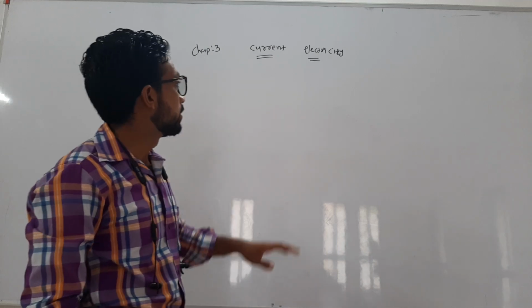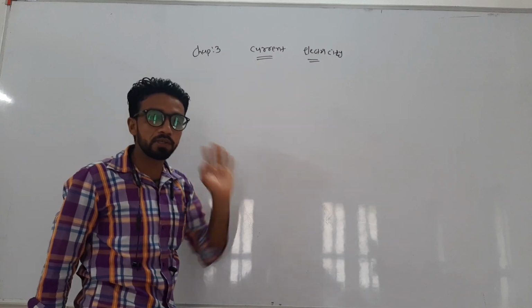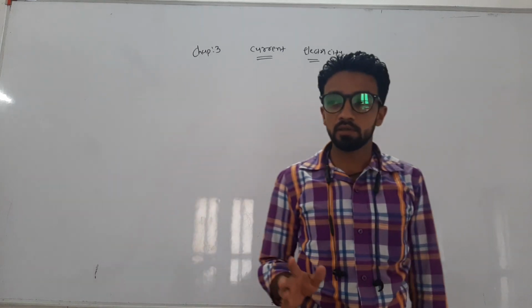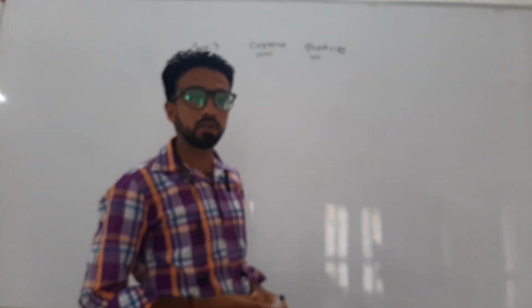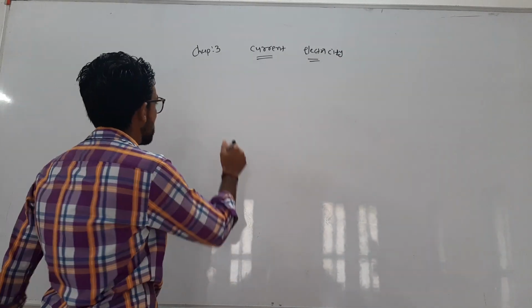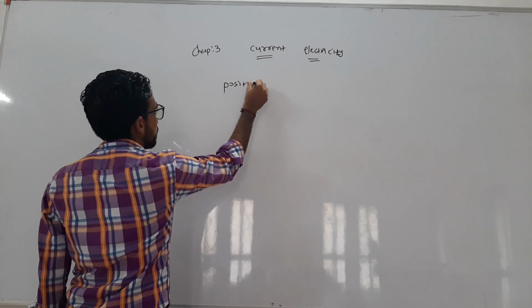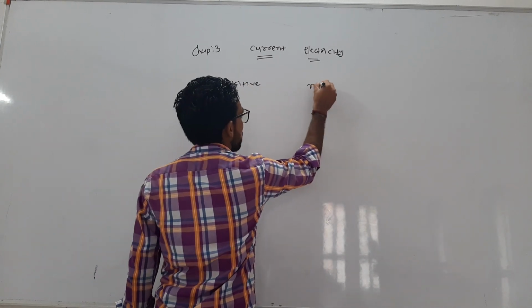Hello friends, today we are going to study chapter number 3, that is current electricity. So what is the current? Whenever charge is in motion, that constitutes the current. There are two types of charge: one is positive charge, or negative.